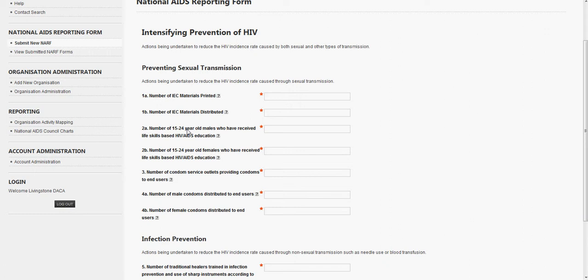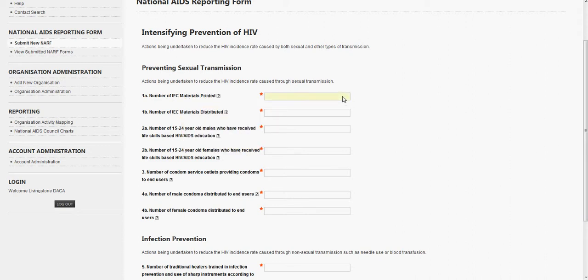And so what you get is a form that's very much the same as the current existing paper NARF. All of the questions have been taken from there. If someone needs help as to, for example, the number of IEC materials printed, they can hover on it and you can see it's the number of information, education and communication materials printed in that period, and the value must be numeric.